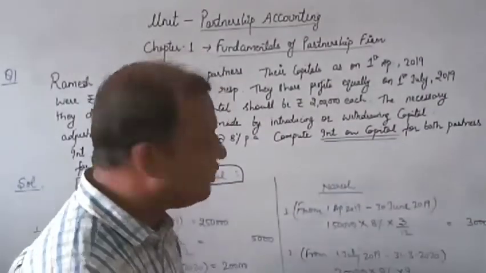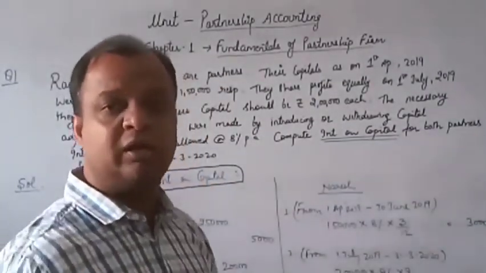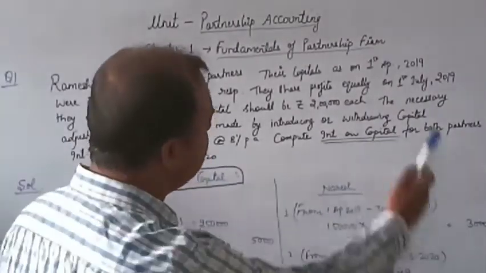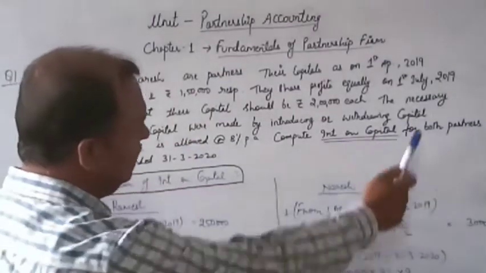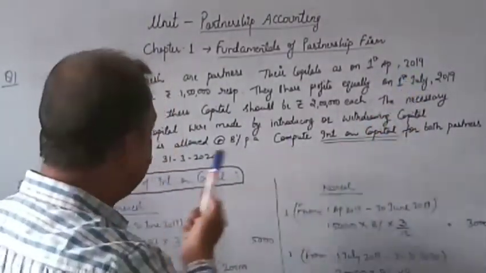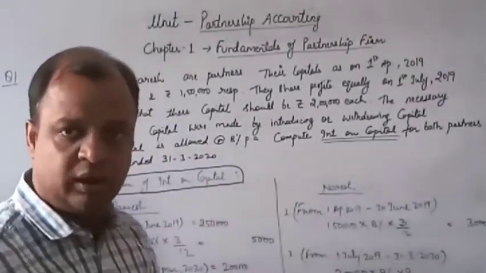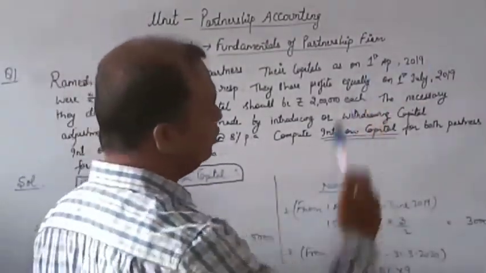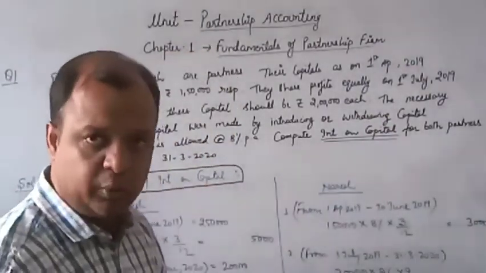So, opening amount of capital is actually what? The capital introduced in the beginning of the year. So here you can see in the question, the year which is beginning is 1st April 2019 because my year end is 31st March 2020. So my financial year in the question is 1st April 2019 to year end 2020.